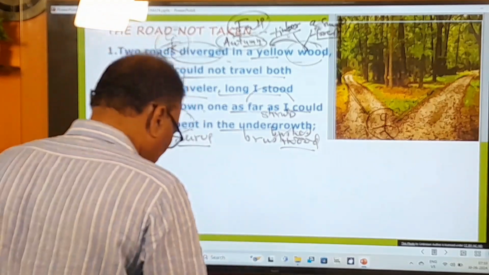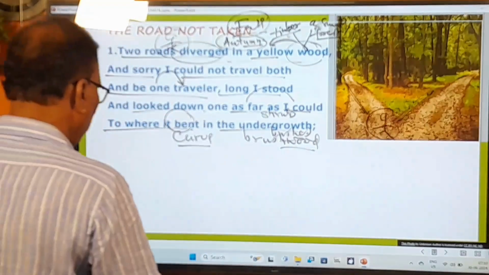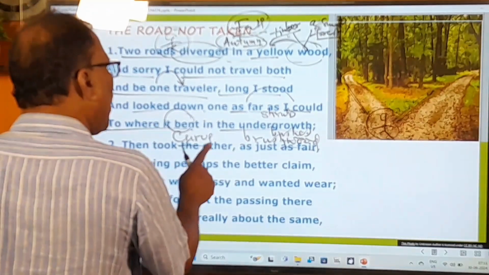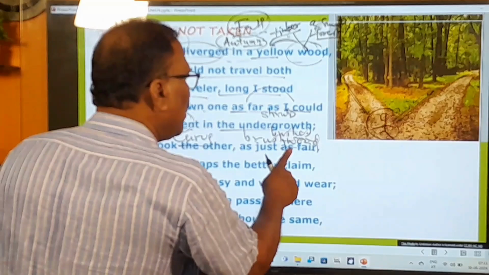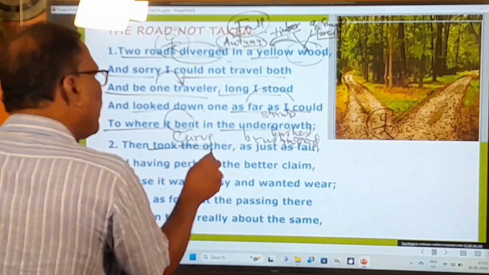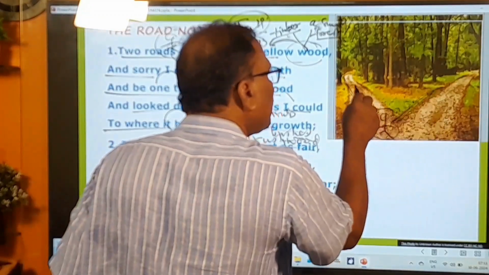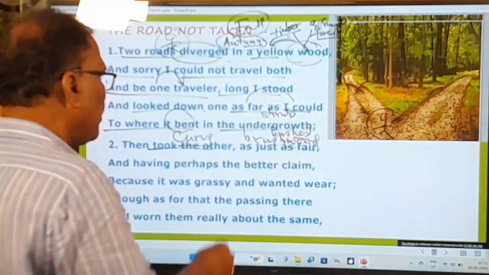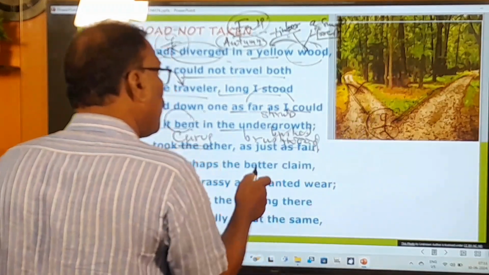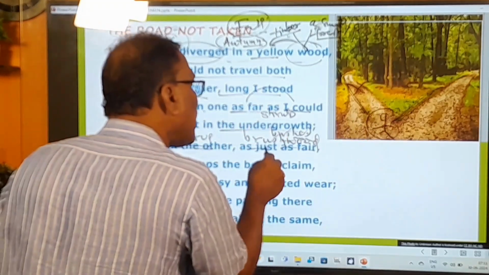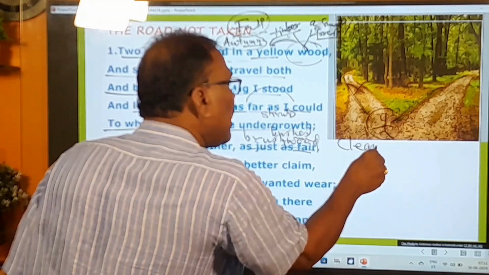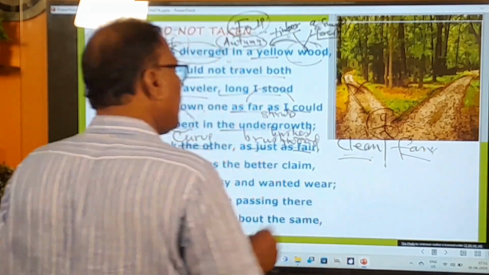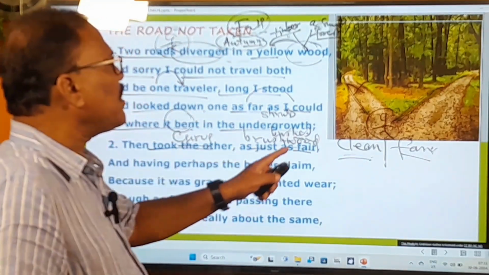You go to the meaning of the second stanza. And look at the meaning of this second stanza very quickly. Then took the other as just as fair. So here, then took the other. Next, he started watching. First he watched this one, okay. And now he started watching the second road. When he watched the second road, how was that second road? As just fair. That means it was as clean and fair. Just as fair means it is both clean and fair.